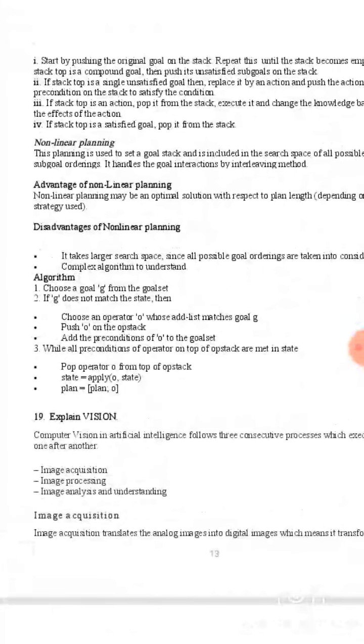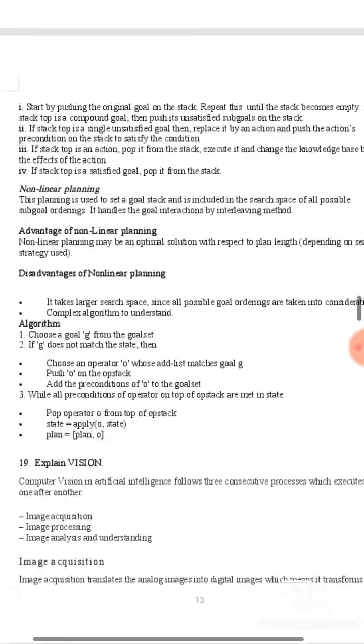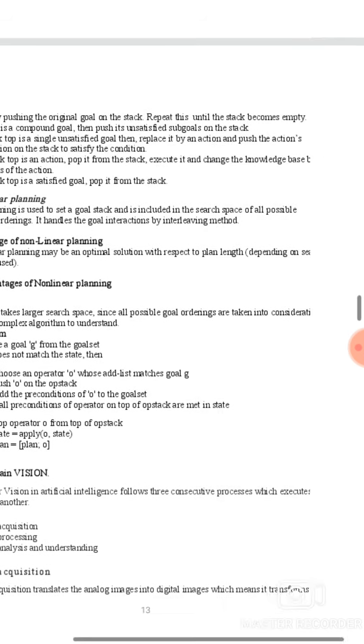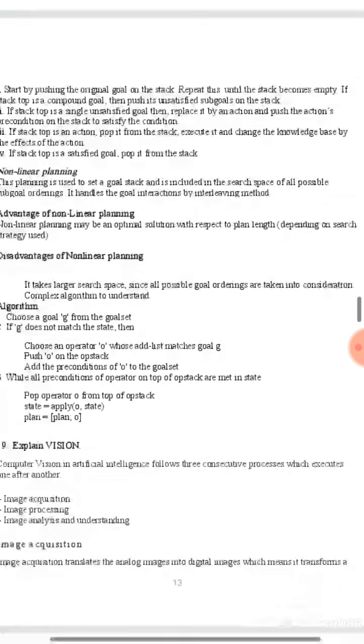Non-linear planning: the planning is used to set a goal stack and is included in the search space of all possible sub-goal orderings. It handles goal interaction by the interleaving method. Advantages of non-linear planning: non-linear planning may give an optimal solution with respect to plan length. Disadvantages: it takes a larger search space since all possible goal orderings are taken into consideration.